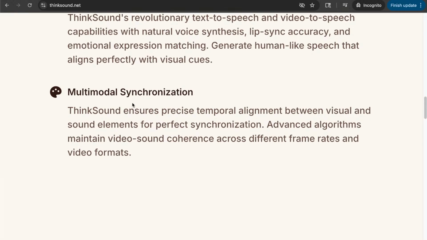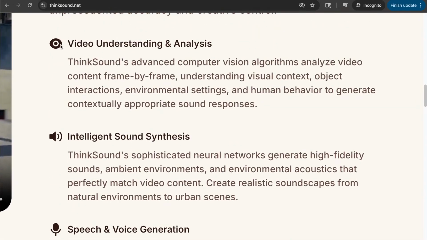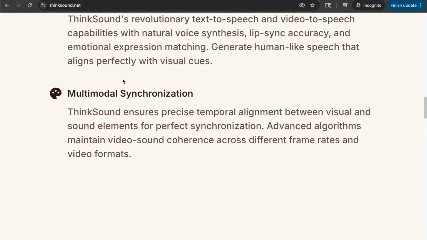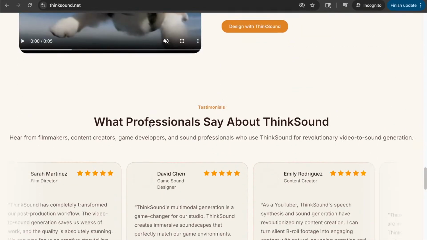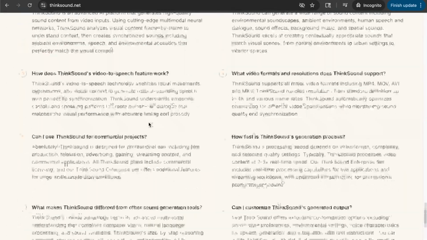So the combination, right, of the creation of the sound, the capability of understanding and making an analysis of the video and bringing everything together. This is pretty amazing. So ThinkSound ensures precise temporal alignment between visual and sound elements for perfect synchronization. Advanced algorithms maintain video sound coherence across different frame rates and video formats. So it's pretty amazing. We have a few other examples here, but I do want to move on.